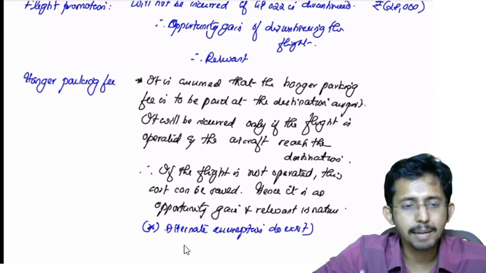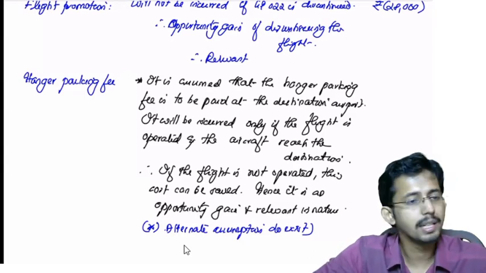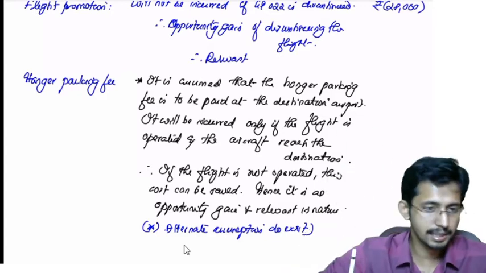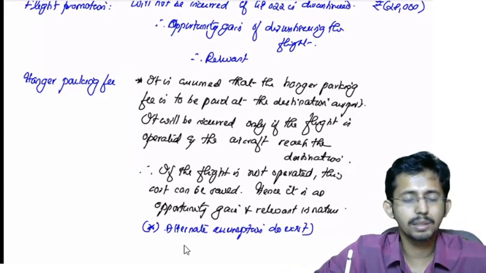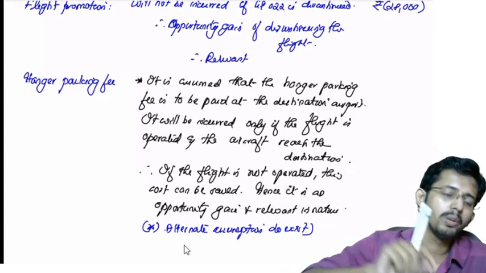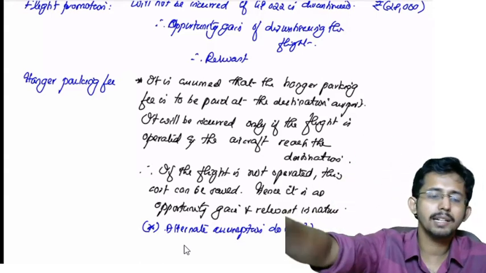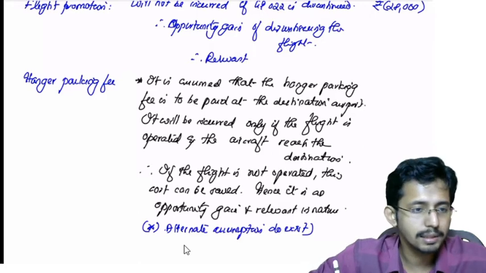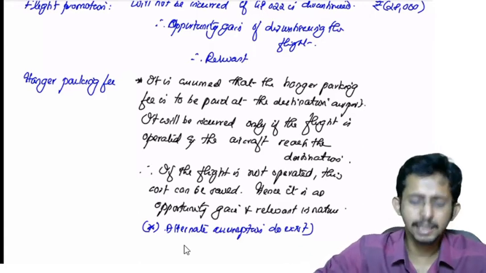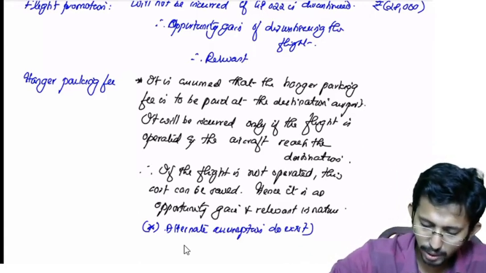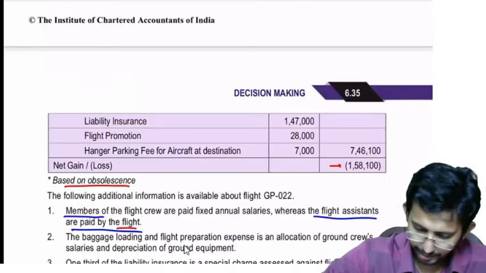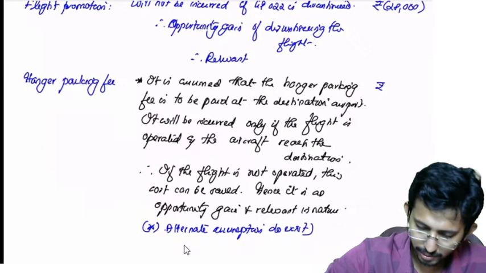The justification I am giving is that, for my assumption, it is clearly given that it is a parking fee payable only at the destination airport. So it will be incurred only if the aircraft is taken to the destination airport. It has nothing to do with the origin airport. So both could be justified. I am taking the amount here as 7,000.